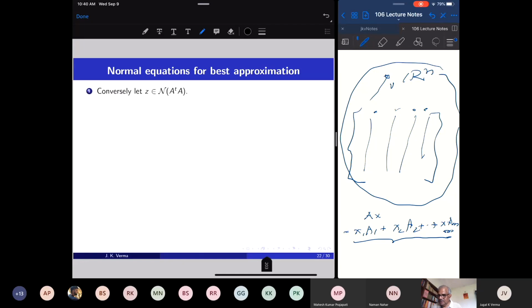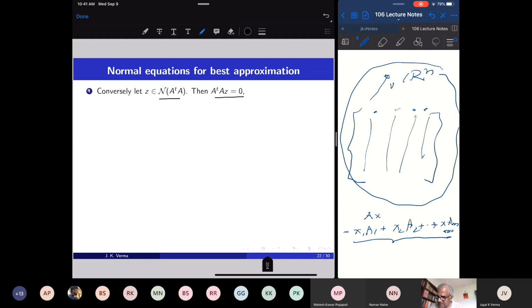Null space of A. So pick a vector in the null space of A transpose A. Then A transpose AZ is 0, because I picked a vector in the null space of A transpose A. I want to show that this Z is in the null space of A.